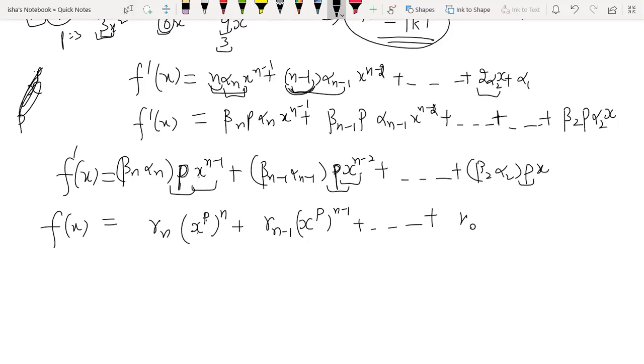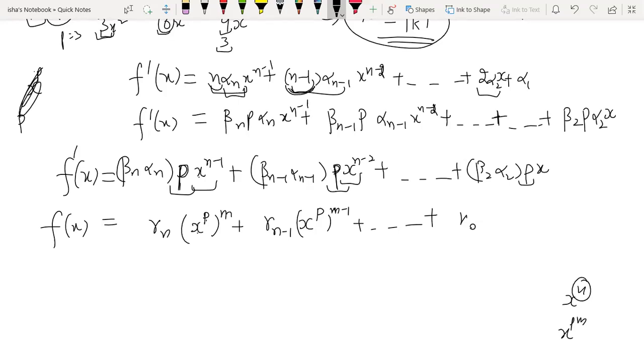Okay, so this is going to be the form of your, what should I say, and it will be different, right? It will not be n, it will be different, because if the original polynomial had x raised to power n, then this n is basically, all what I'm saying, this n is a multiple of p.